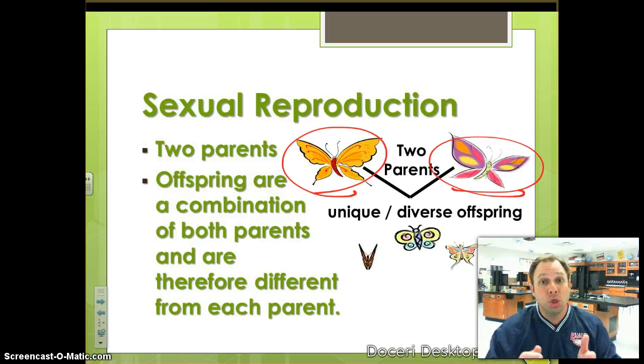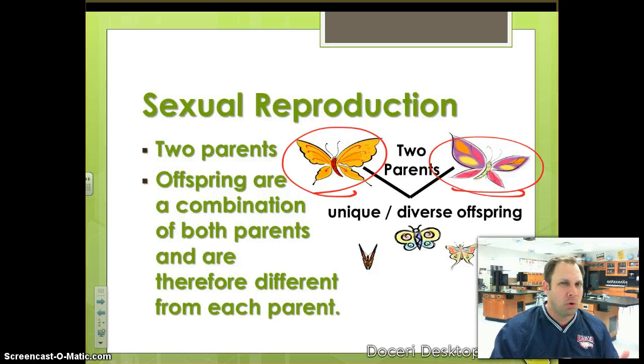That's why you look a little bit different from your parents. You're half mom and you're half dad. You got some of the traits from mom and you got some of the traits from dad. You always get those stories: oh, you look just like your mom and your dad, or you have your mom's eyes, or your dad's nose, or whatever that may be. It's because you get half of that genetic information from mom, half from dad, but it does mean that you are unique. You're not identical to one or the other.